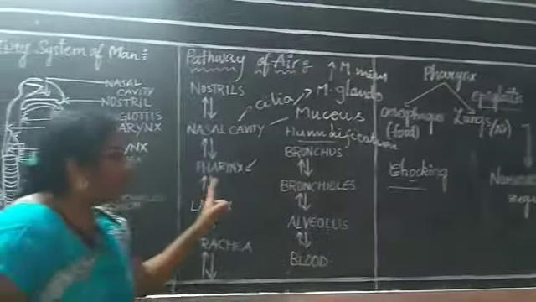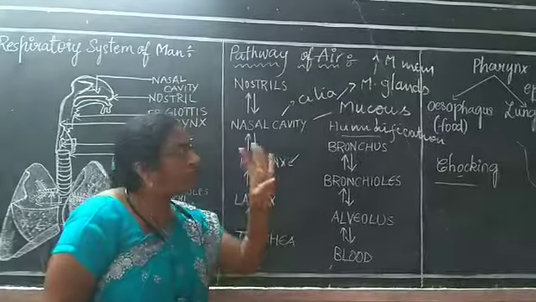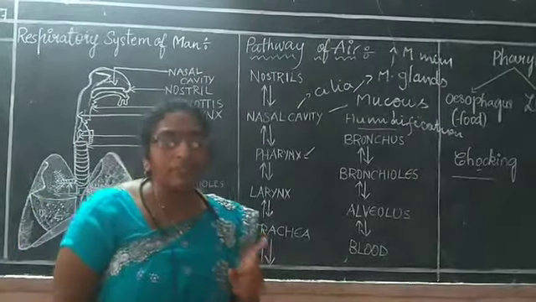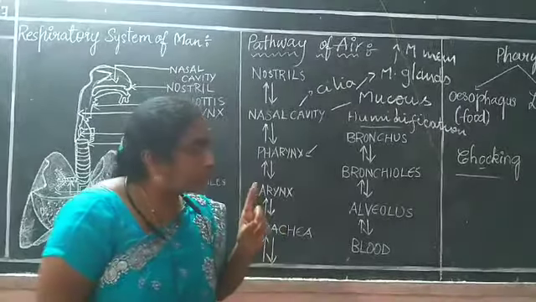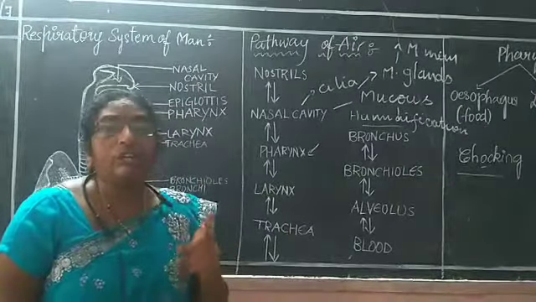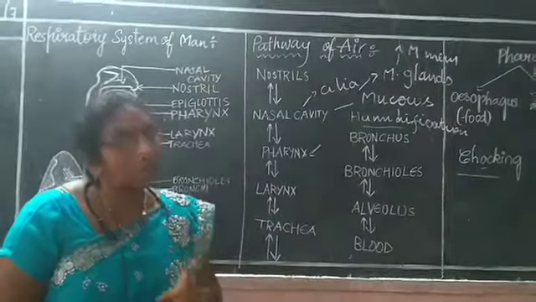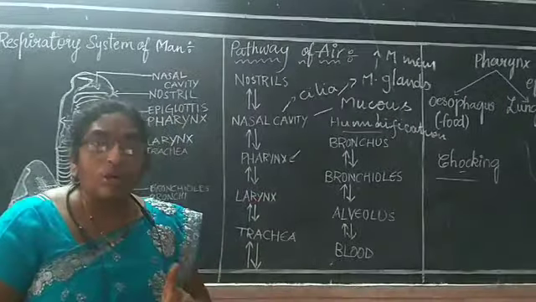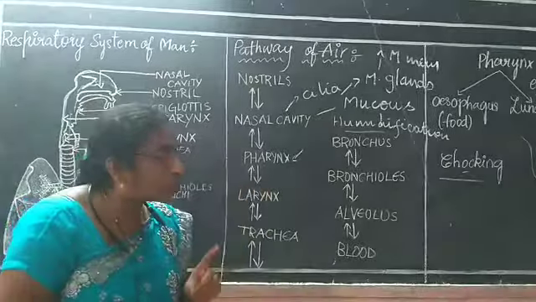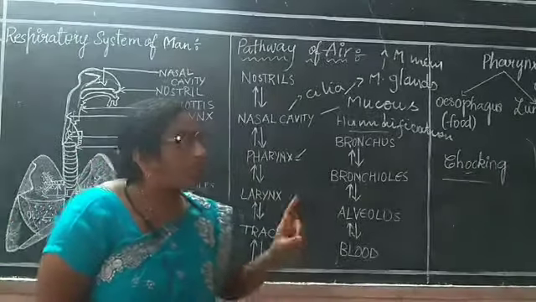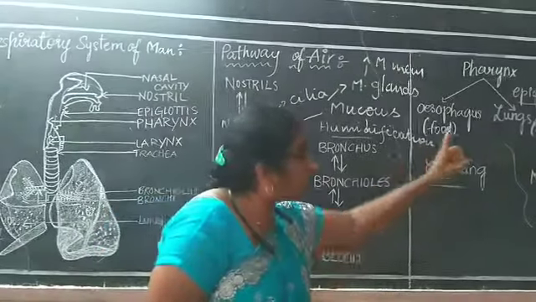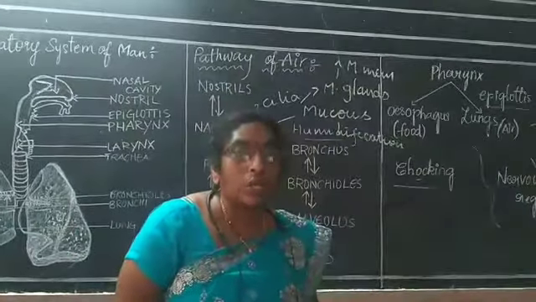So, all of you have understood about the pharynx. In four words, I will say: the pharynx is the muscular part which is controlling the passage of the food and the air. It allows the food to pass into the esophagus and it allows the air to pass into the lungs. This function is controlled by the flap-like structure called the epiglottis.